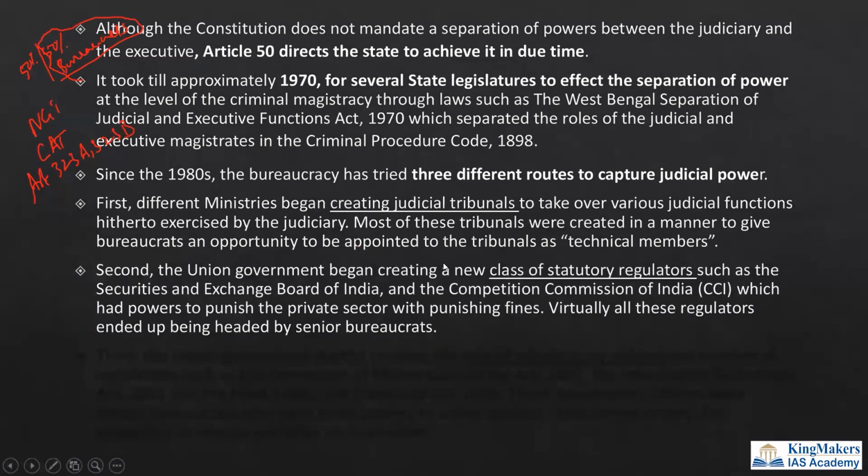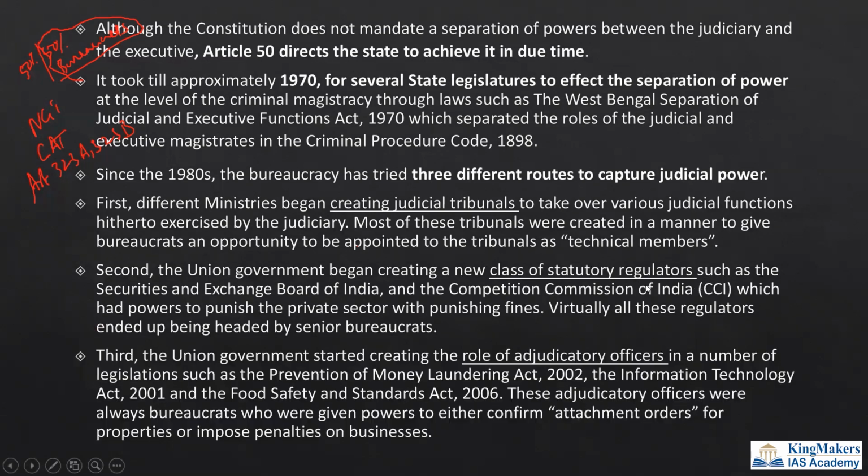And second, the union government is creating a new class of statutory regulators like the Competition Commission of India. This is also a judicial power. If you understand, there is something called quasi-judicial bodies in our syllabus. So this CCI, which is a quasi-judicial body, is also manned by the bureaucrats. So they are having the judicial functions through these bodies.